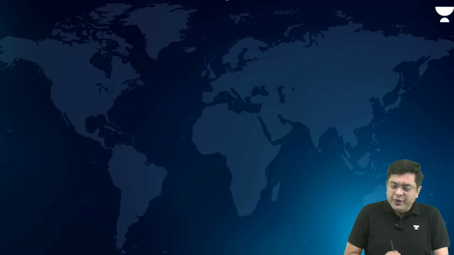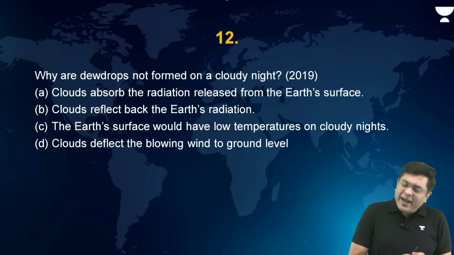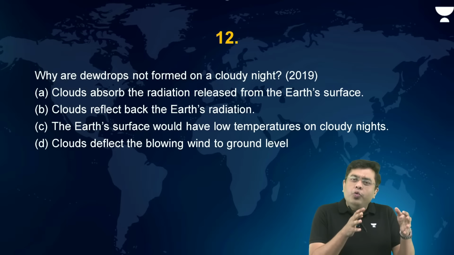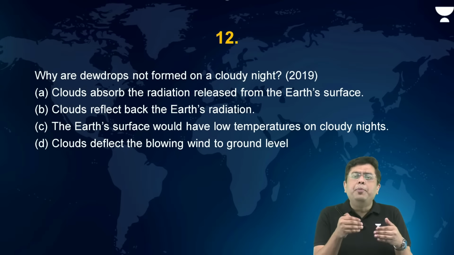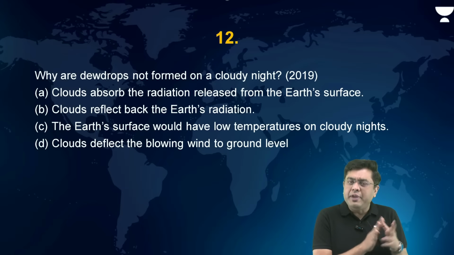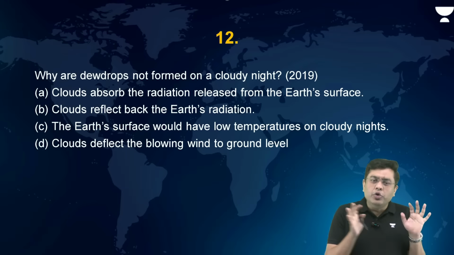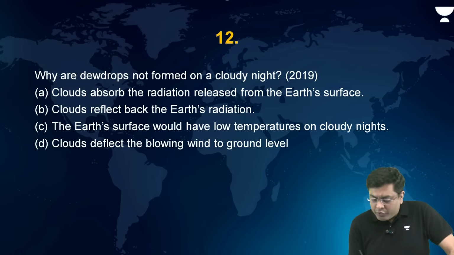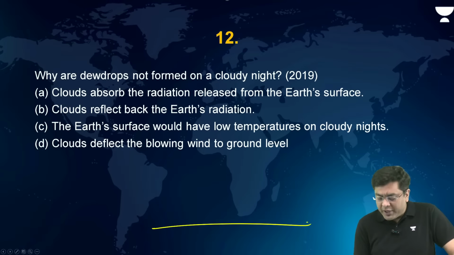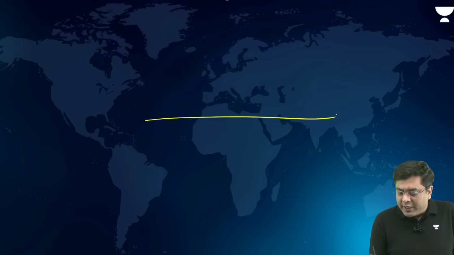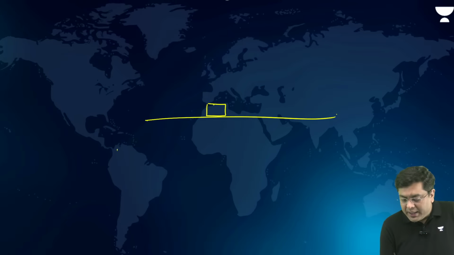Okay. Now, moving on to the next question. Why are dewdrops not formed on cloudy nights? What is dew? Dew is when the air cools down beyond the point of saturation. In that particular case, whatever amount of surplus vapor is there condenses into liquid water droplets. So that is basically the formation of dew. When we talk about dew formation, the air cools down beyond the point of saturation, and that is what leads to condensation. So here, in this particular case, let's suppose fall in temperature.